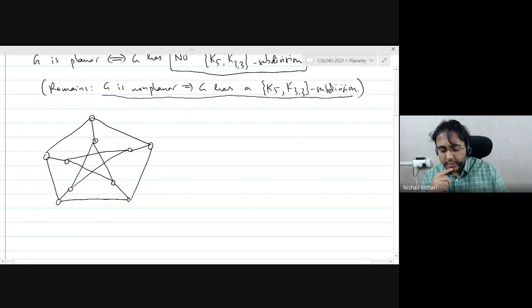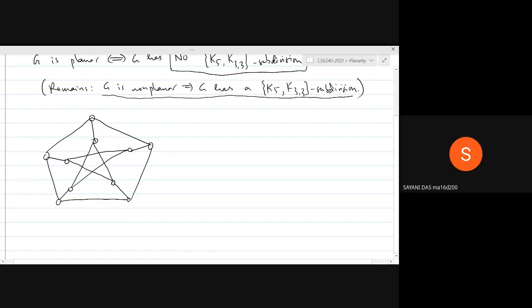Can you actually use a simple argument to prove that the Petersen graph does not contain a subdivision of K5? Because for K5 it should be four regular, but it is three regular. Right.